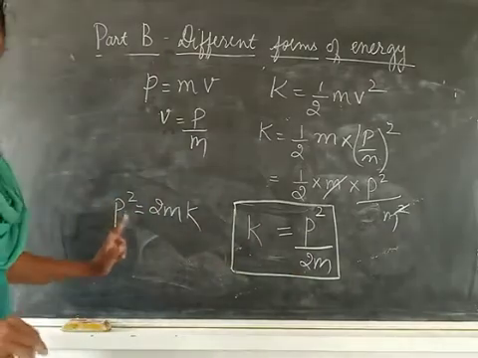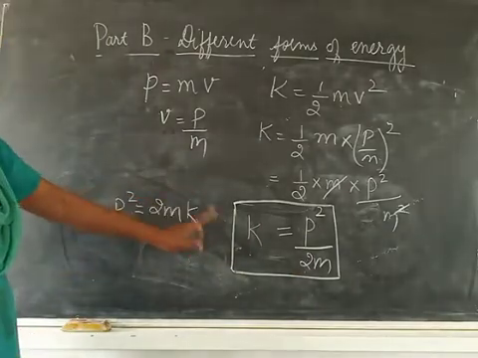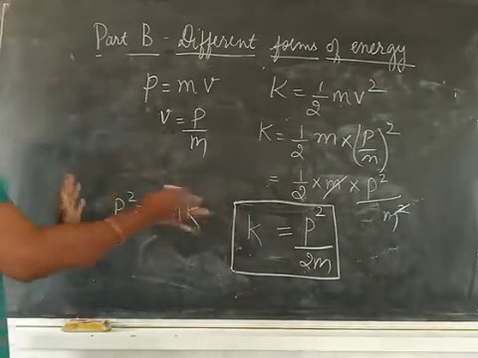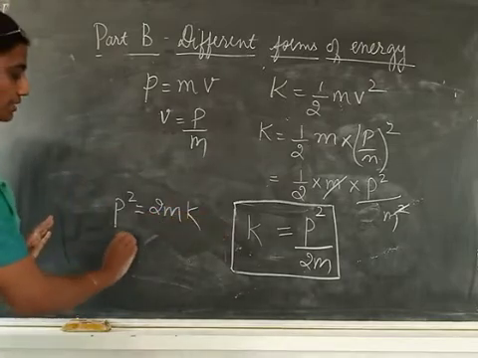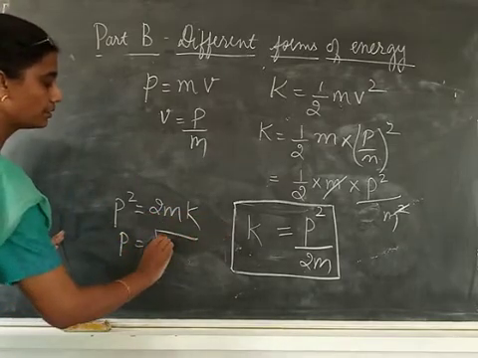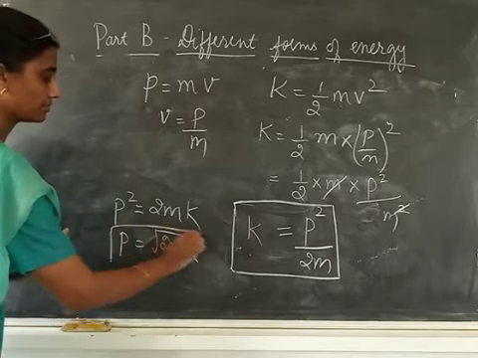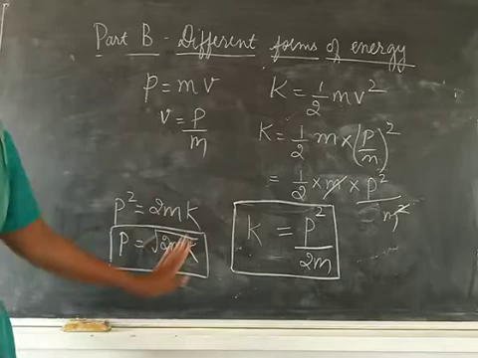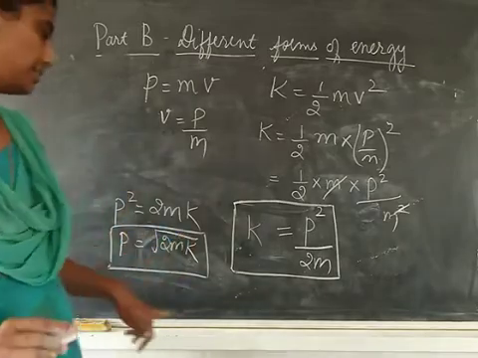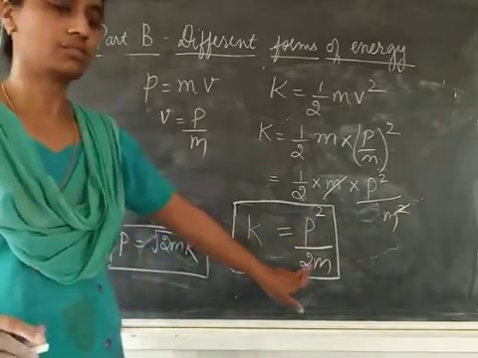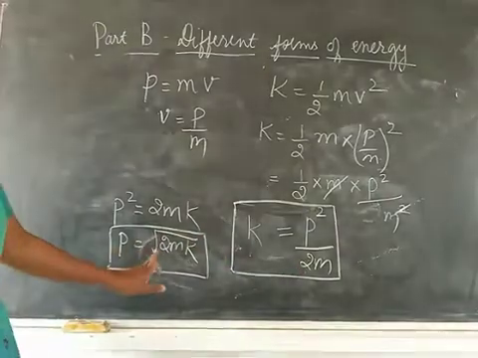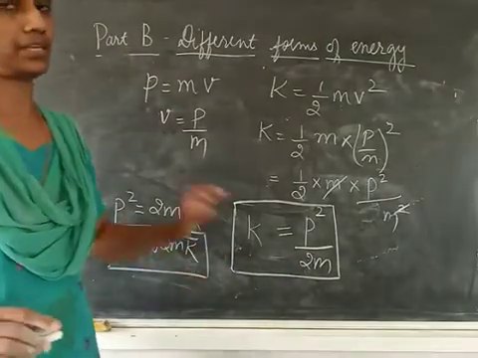Now, if I have to get an expression for momentum in terms of kinetic energy, I just have to rearrange this equation. So P will be square root of 2mK. You remember any one thing, the other one you can automatically derive. So K is P square by 2m or P is equal to square root of 2mK.